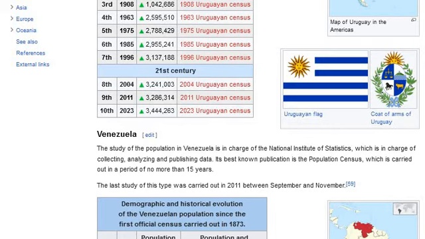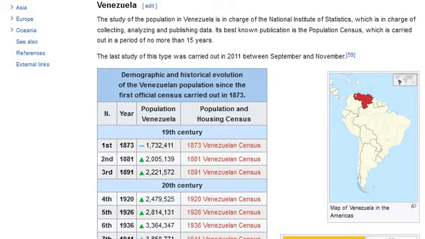Venezuela. The study of the population in Venezuela is in charge of the National Institute of Statistics, which is in charge of collecting, analyzing and publishing data. Its best-known publication is the Population Census, which is carried out in a period of no more than 15 years. The last study of this type was carried out in 2011 between September and November.